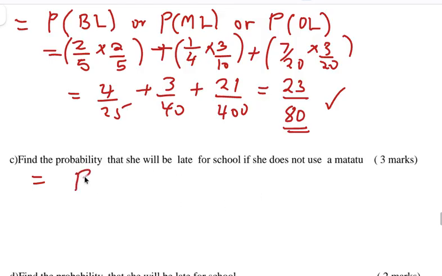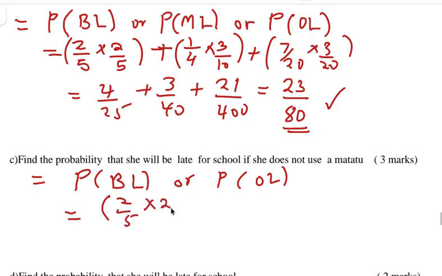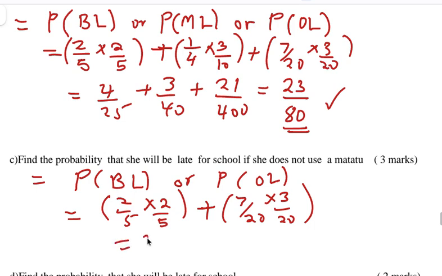So it either means she used a bodaboda and was late, or she used other means of transport and was late. I think we already have that, because here we wrote BL and OL. BL we wrote as 2 out of 5 times 2 out of 5, plus OL, 7 out of 20 times 3 out of 20. So the answer, we said, was 4 out of 25 plus 21 out of 400.